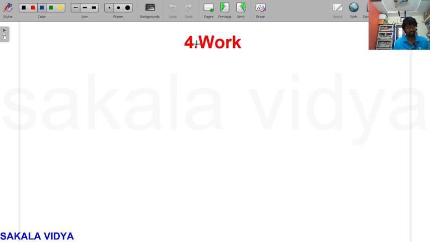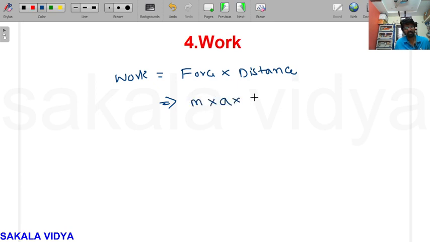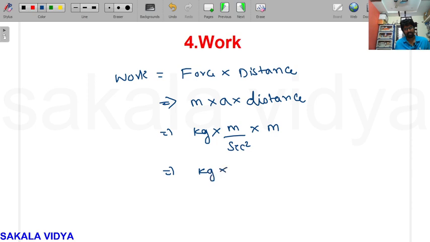So now let us solve for work. Work is a product of force into distance. Again, what is the meaning of force? Force is equal to mass into acceleration, into distance. For mass, the unit is kg. For acceleration, the units are meter per second square, whereas distance is in meters. So meter into meter, meter square. Kg into meter square by second square.